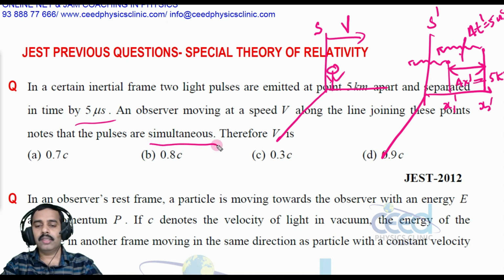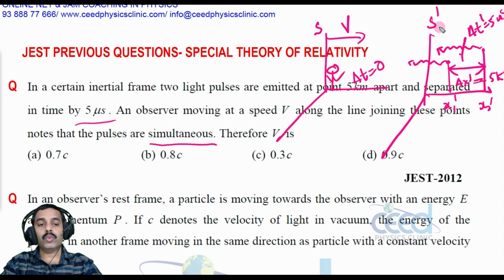That means delta t is 0 in this frame, even though there is a time difference delta t dash equal to 5 microseconds in the S dash frame.